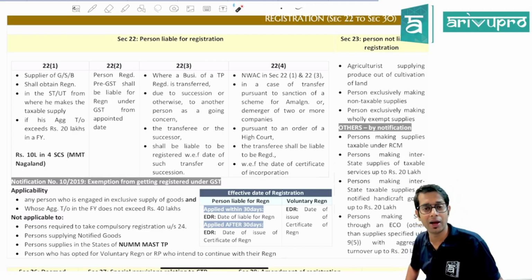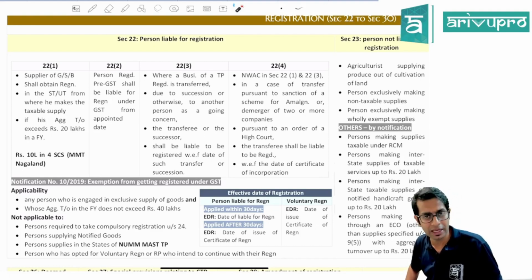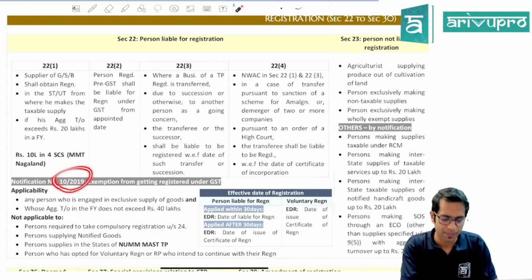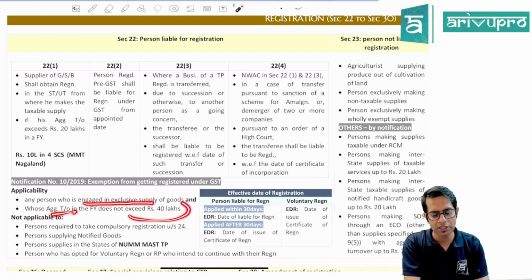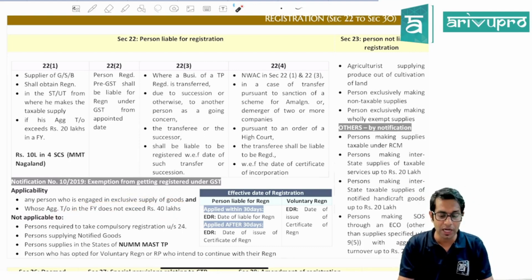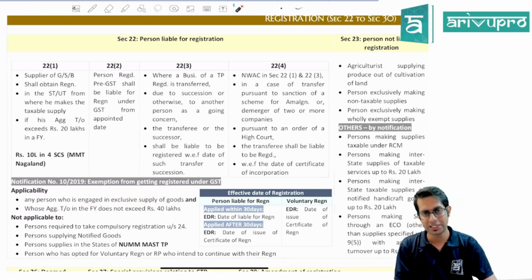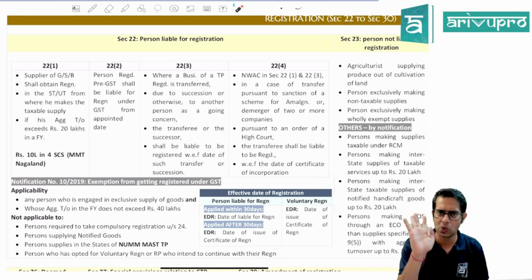Now there is a notification also issued wherein it exempted a few people from taking registration under GST law. What is notification number 10/2019 telling? It is applicable to those people who are exclusively involved in the business of supply of goods and whose aggregate turnover is not exceeding rupees 40 lakhs. If you are exclusively involved in the supply of goods and your aggregate turnover is not exceeding 40 lakhs, then you are exempted from taking registration under GST law. Meaning up to 40 lakhs, you don't have to take registration if you are only supplying goods.